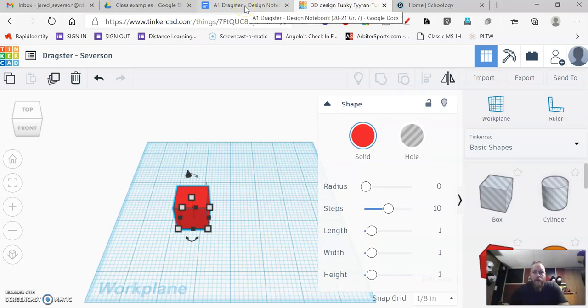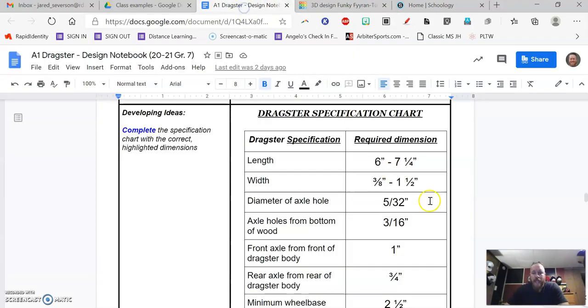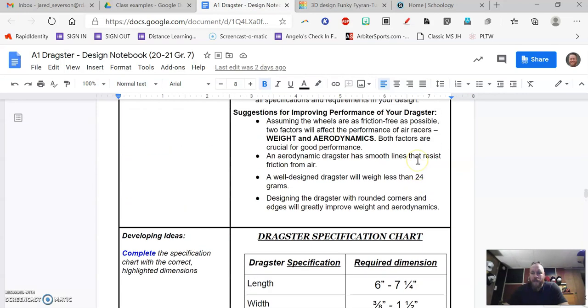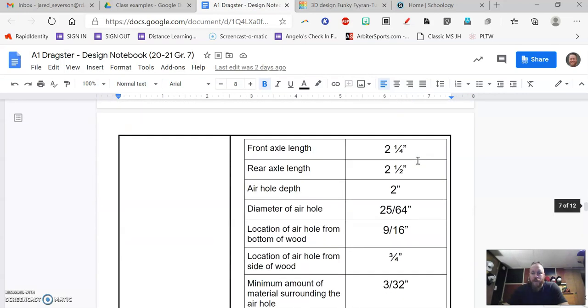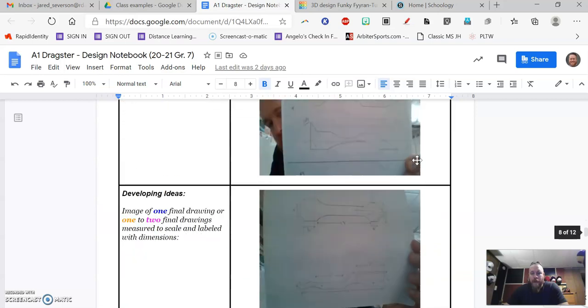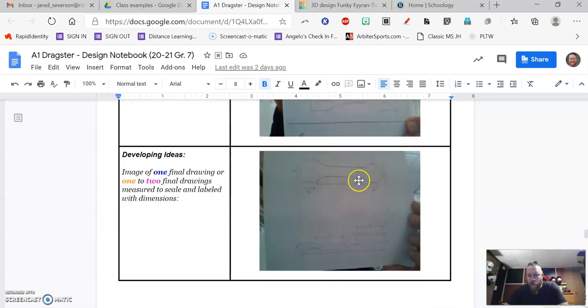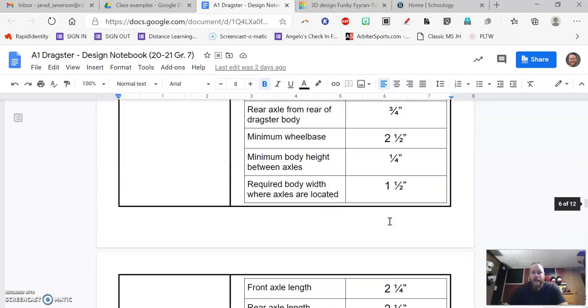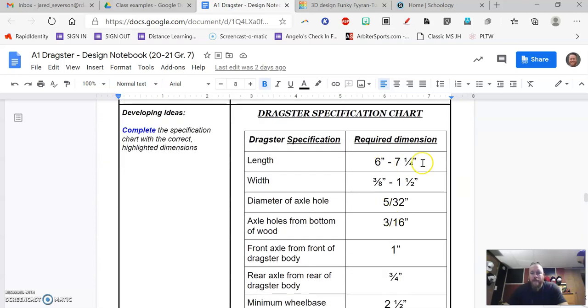I might have to go back to my design notebook to look at what the dimensions are. So the length is somewhere between 6 and 7 1/4 inches. You're going to want to go back to your final drawing right here to look at how long you decided to make your car. This has the dimensions and the style of what you want your car to look like, your final drawing. So use that as your plan. I'm just going to go here and say, okay, it needs to be between 6 and 7 1/4 inches.